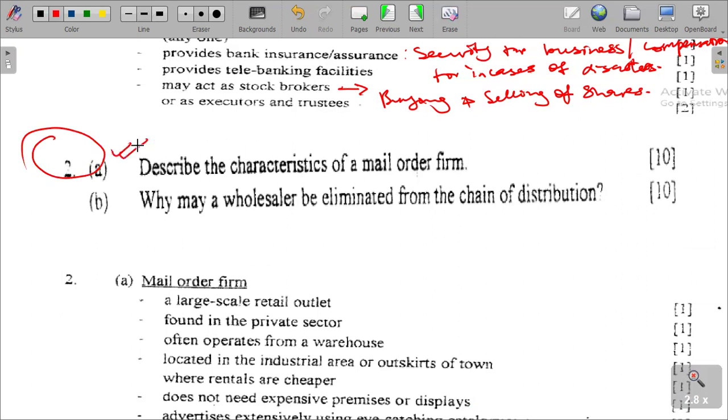Describe the characteristics of a mail order firm and why a wholesaler may be eliminated from a chain of distribution. That is a distribution chain. Let's quickly answer that one. We are saying